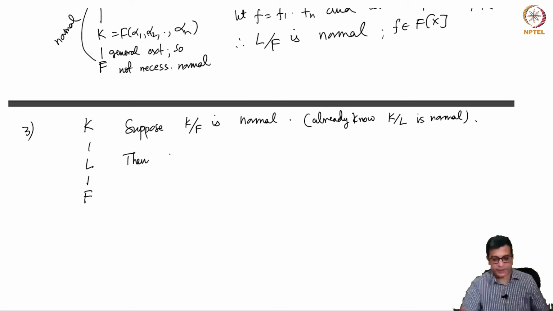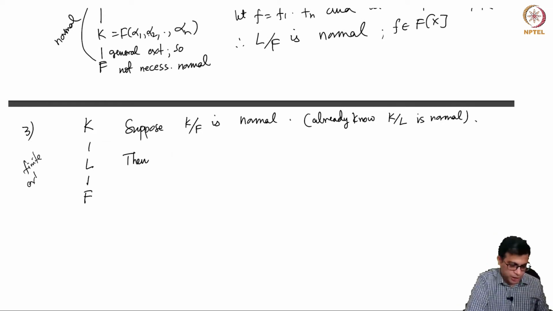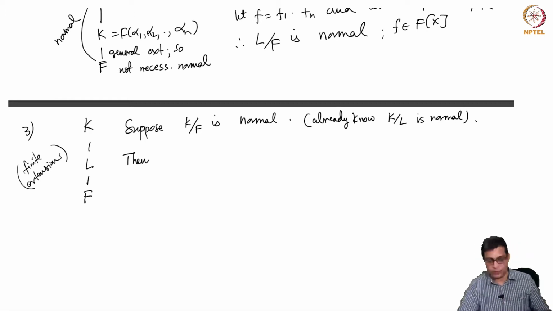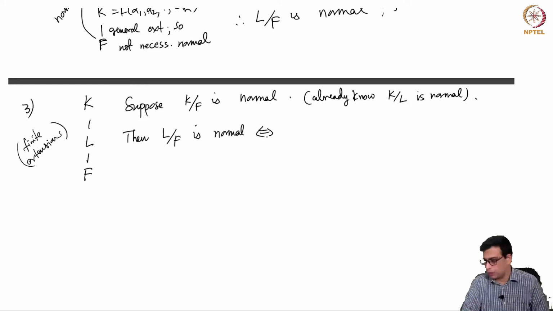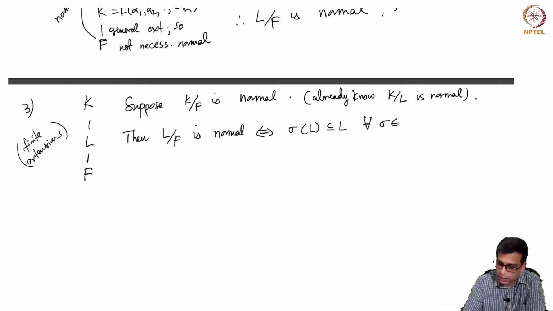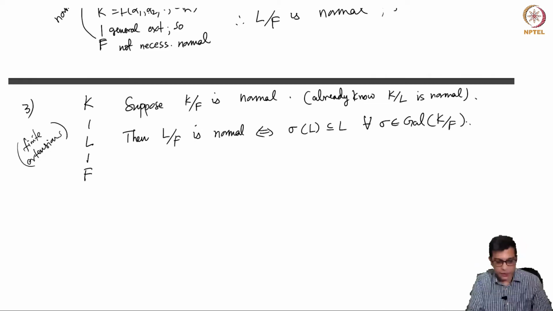Then they are all finite extensions, by the way. Everything I am doing is finite extensions. Sometimes it may be true in general, but I don't want to deal with infinite extensions. Normal and Galois extensions for me are always finite. Then L over F is normal if and only if the following happens: sigma(L) is contained in L for all sigma in the Galois group of K over F. Okay, so this is what I want to show.